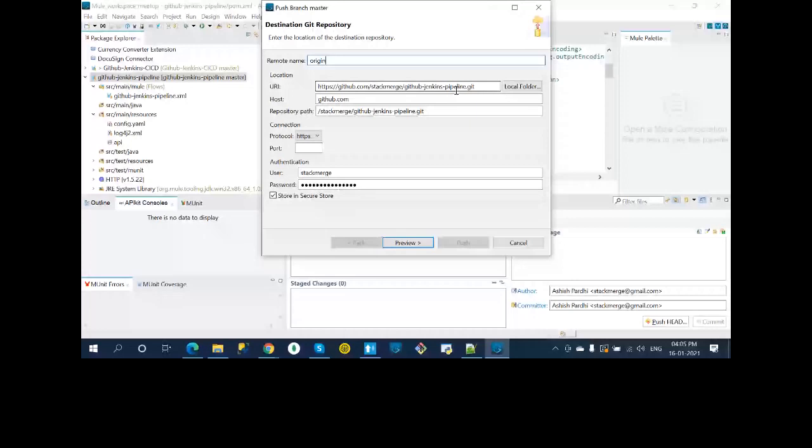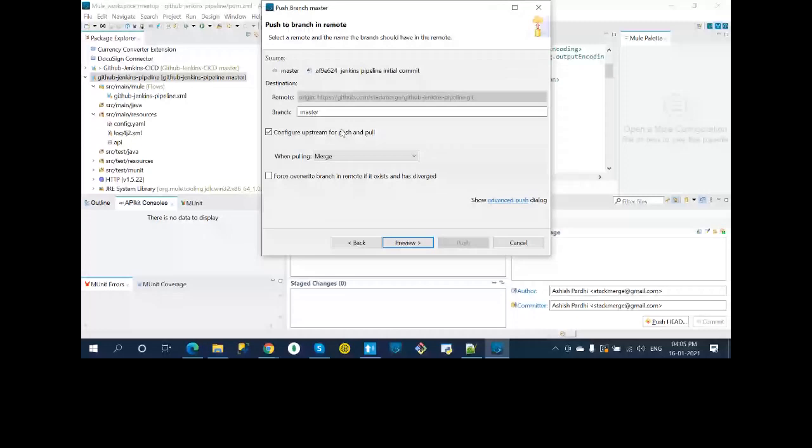Now let's say preview. I want the master branch only. I don't want to create any other branch, but you can. Let's say your project is already created. Now you can create the dev branch, QA branch, and so on, push code to your specific branch, and once it is released, merge it with the master branch. Preview. Push. Let's go to the repository.